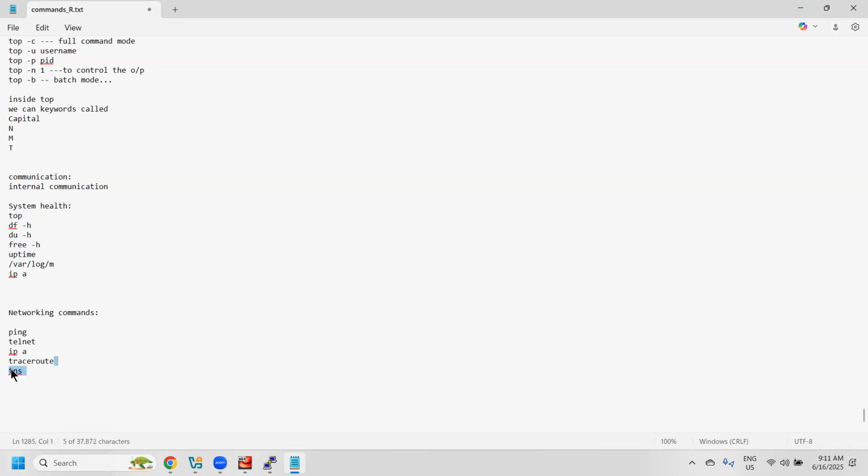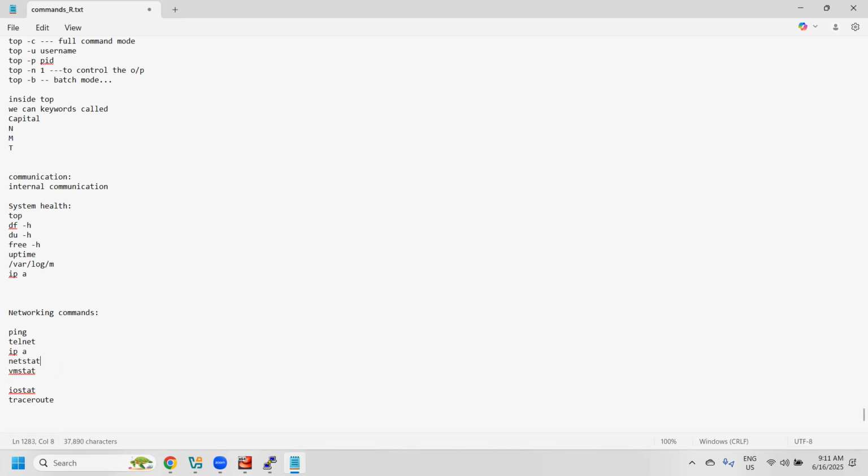So let me write all the commands which are going to be discussed. ip a, then vmstat, netstat, and iostat. Netstat is one of the powerful commands.